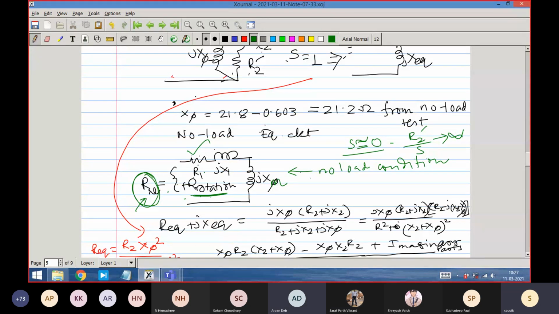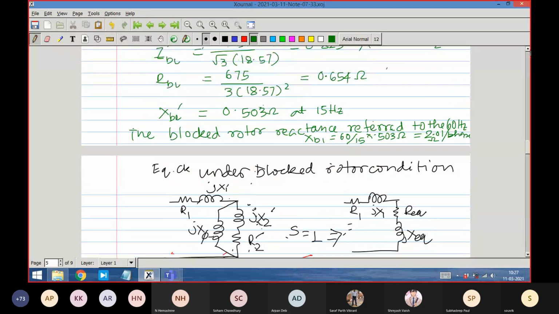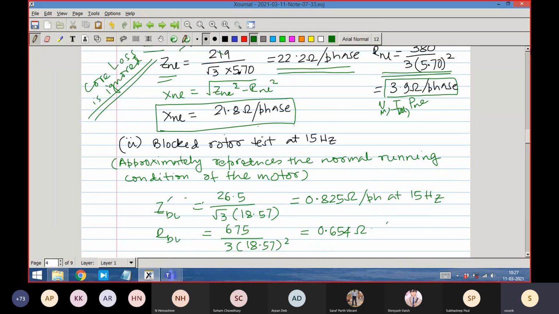Sir, since X no load is X1 plus XM, and you have used Z equal to root over R no load square plus X no load square, the rotational resistance should come in series with the stator resistance for that to be valid. That's why we have used not R1 but R no load. I have used R no load, which has been calculated, and it means both R1 plus R rotational.